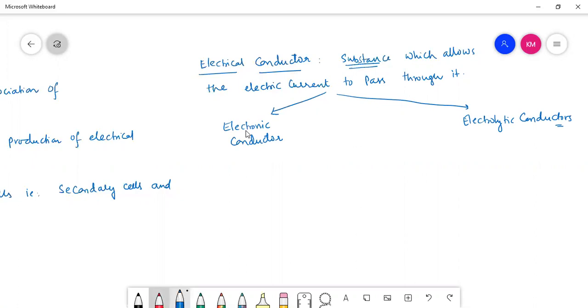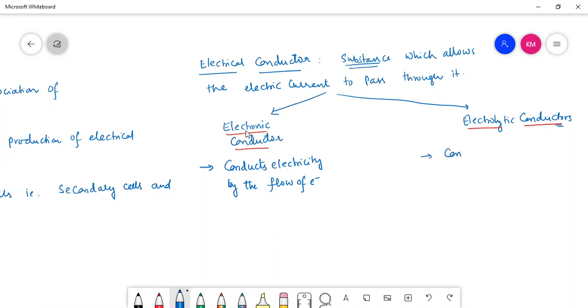Actually, what is an electronic conductor? It conducts electricity by the flow of electrons. If it conducts electricity by the flow of electrons, then it is called an electronic conductor.